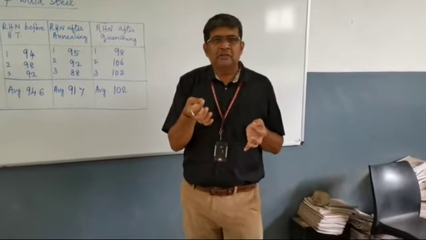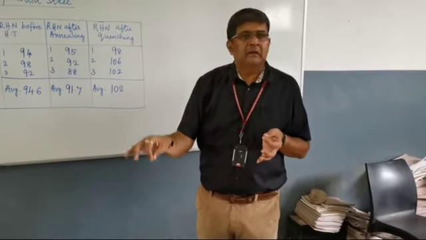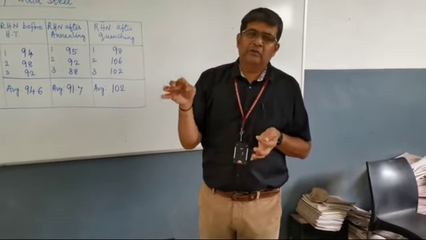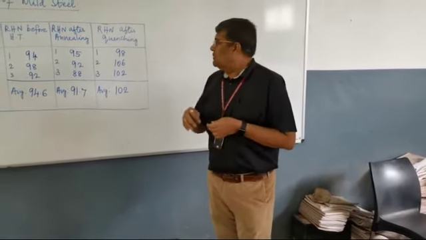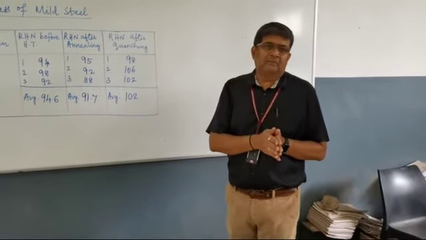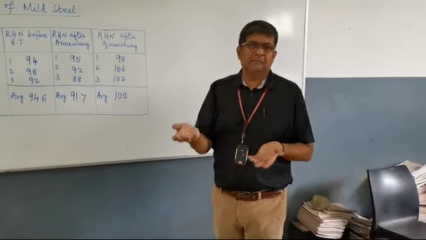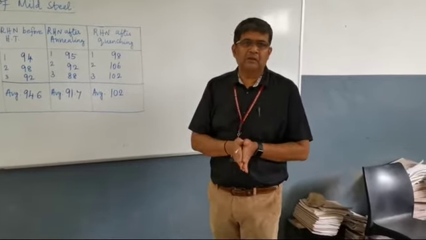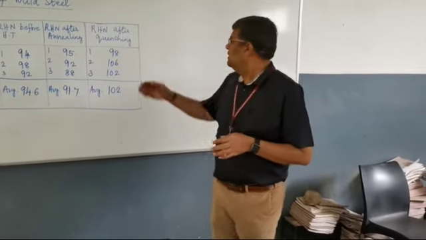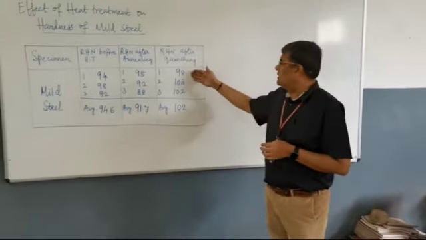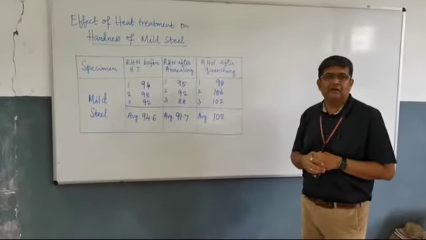The one used for quenching, we take out and immediately dip in water. You can do water quenching or oil quenching, but here we do water quenching. After we dip it, its temperature comes down to room temperature. Immediately we conduct the Rockwell hardness test once again. The values found are 98, 100, 108, and the average is 102.